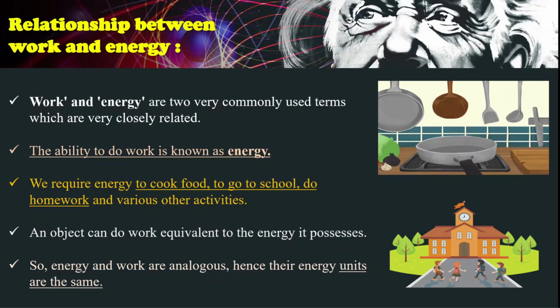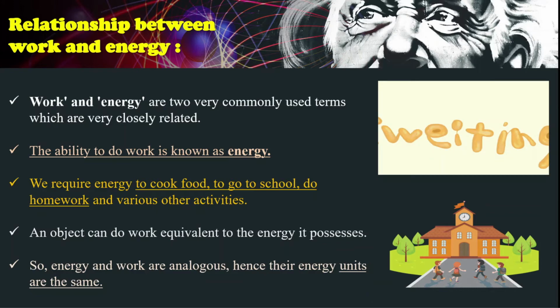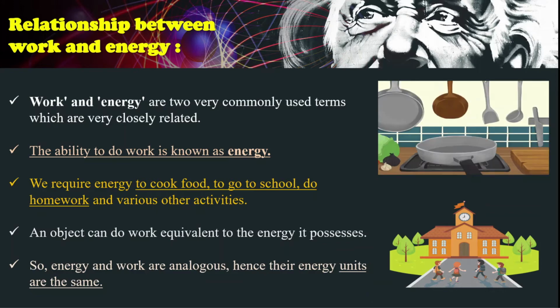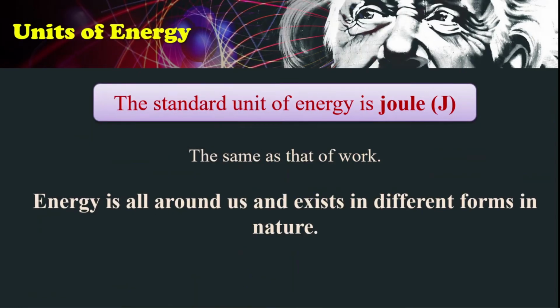So an object can do work equivalent to the energy it possesses. So the more the energy you consume, the more the work you can do. So energy and work are the same, hence their units are the same. So what is that unit of energy?